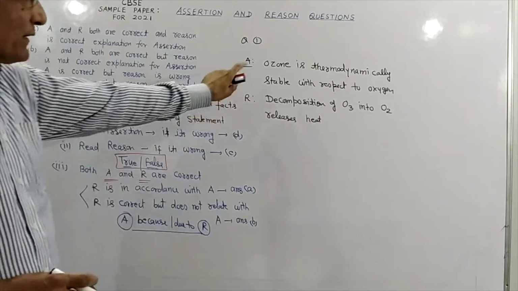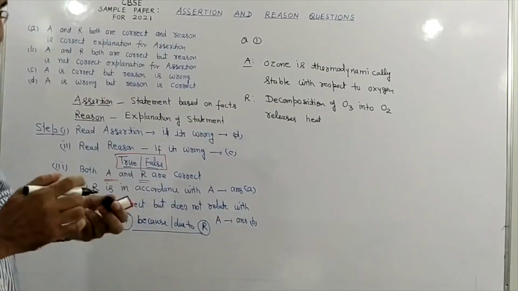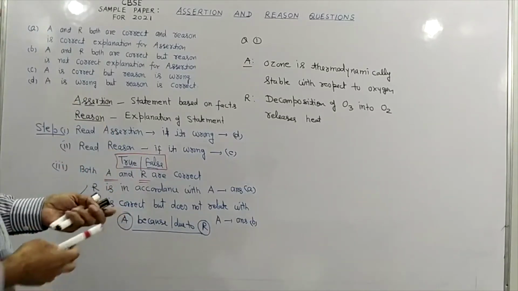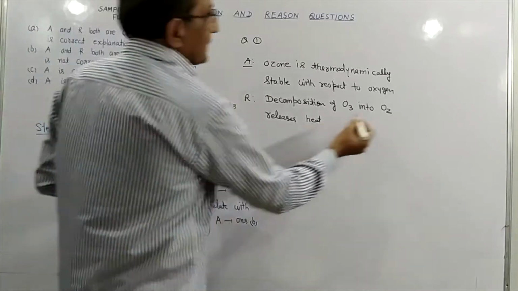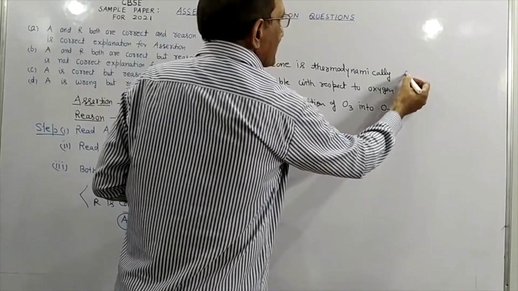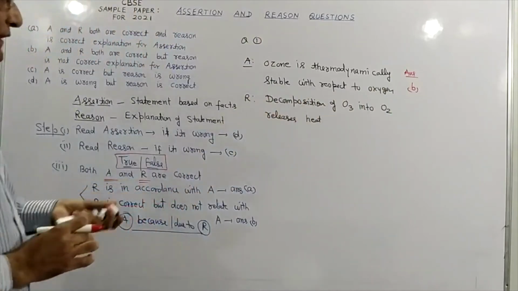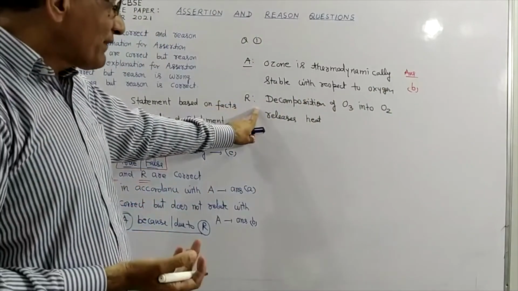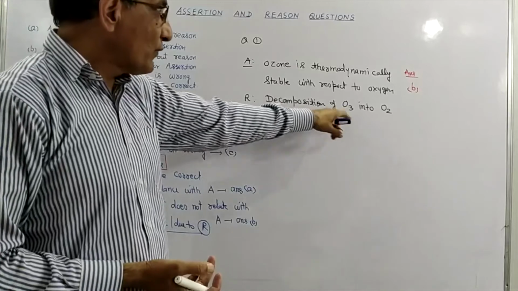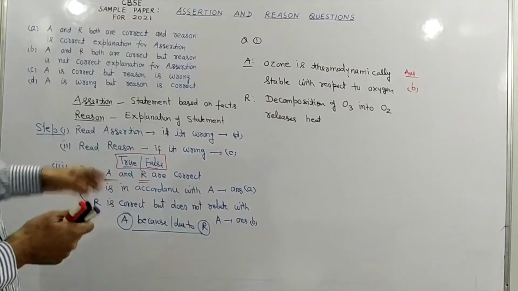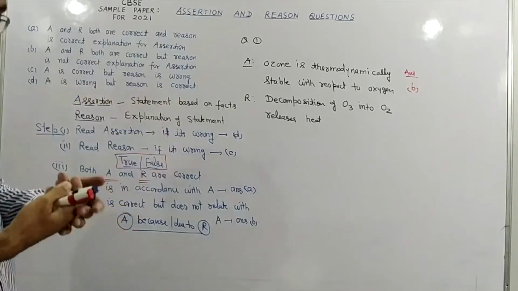It means our assertion is wrong, and if assertion is wrong, our answer has to be B. So we will mark B as our answer. There is no need of studying the reason, but even otherwise you know that decomposition of O3 into O2 releases heat. It means that the reason is correct. So here assertion is wrong, but reason is correct.